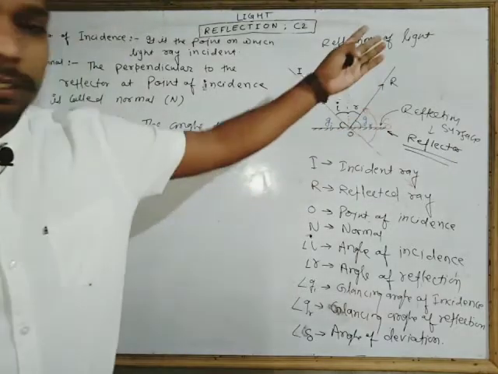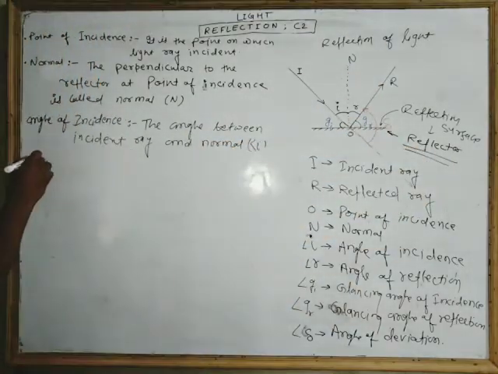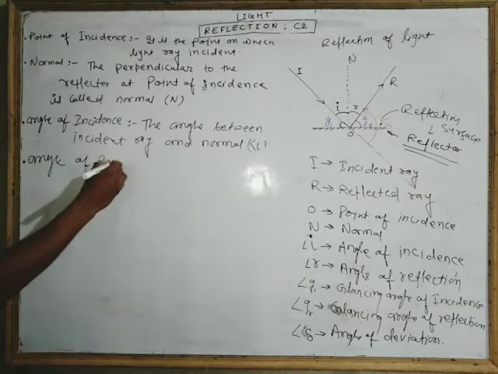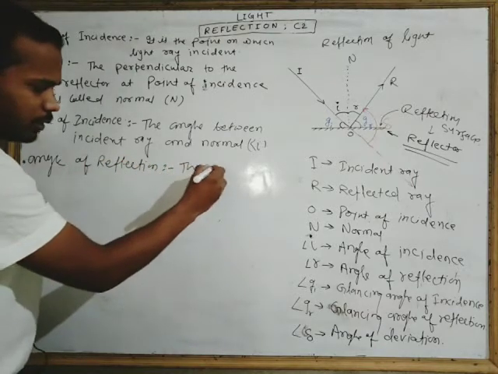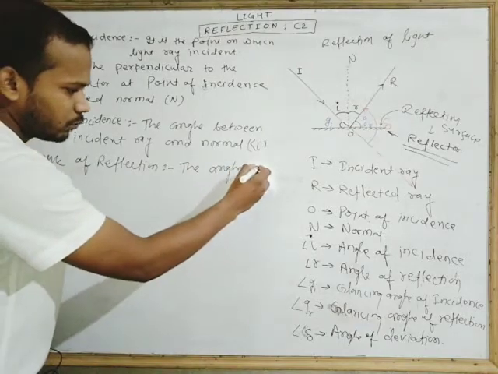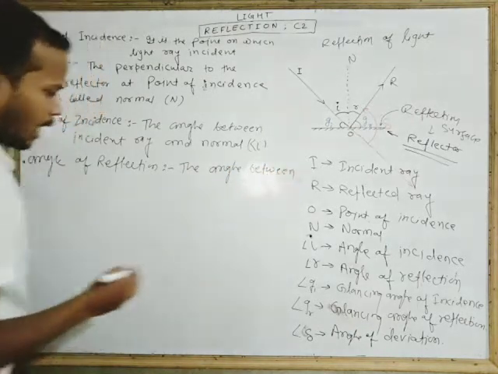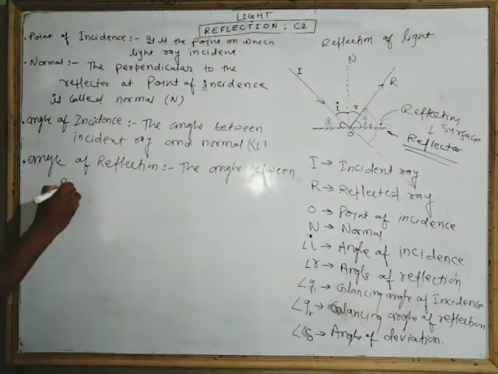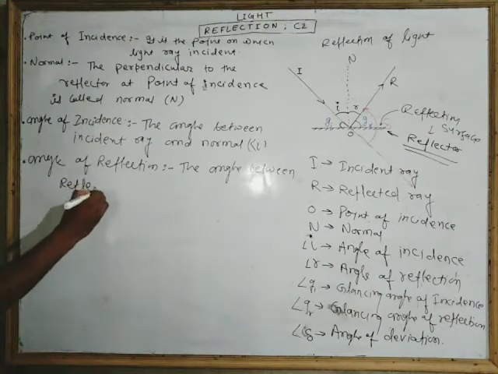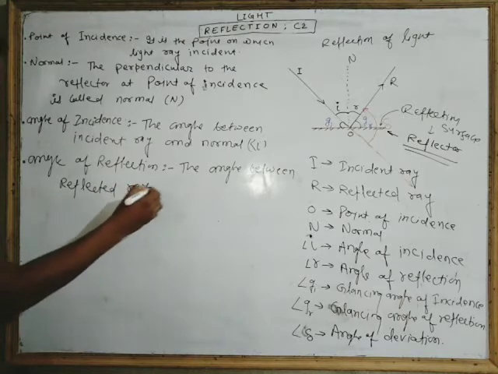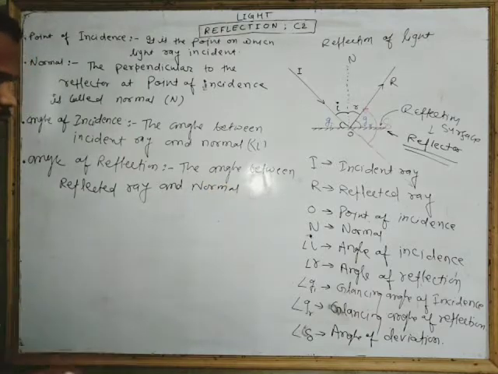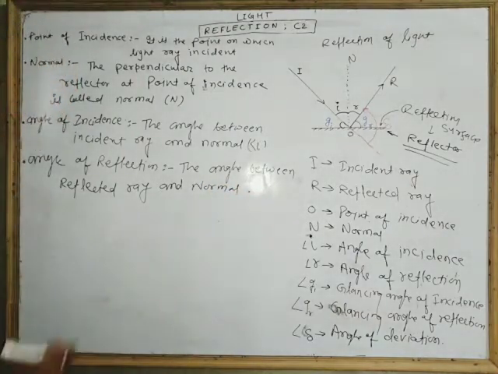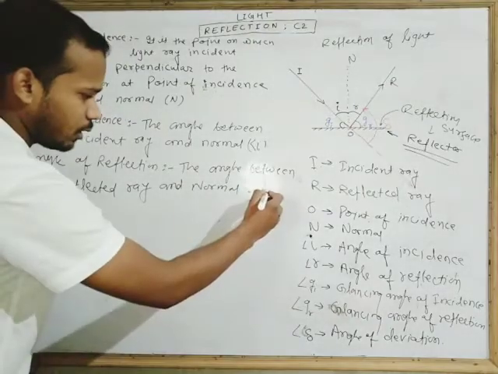Next is the angle of reflection. What is the angle of reflection? It is the angle between reflected ray and normal. Are you getting it? Angle of reflection is denoted by a small r.